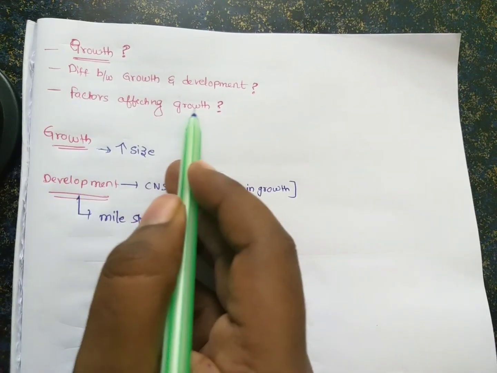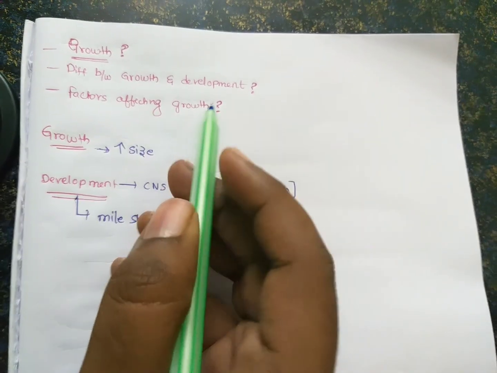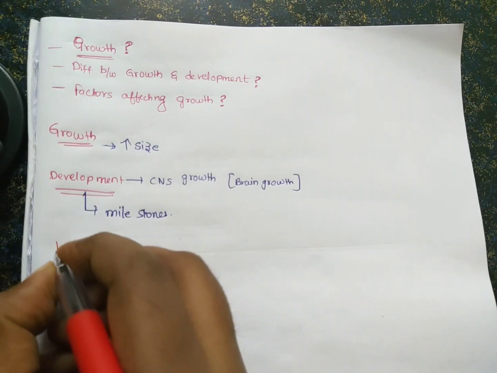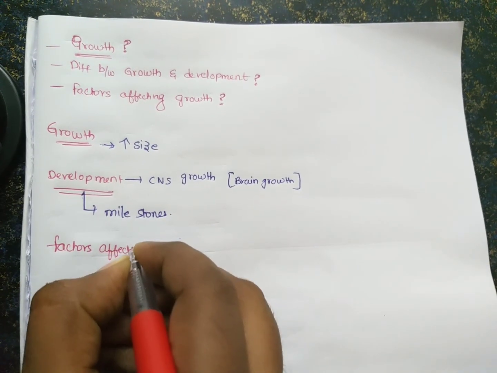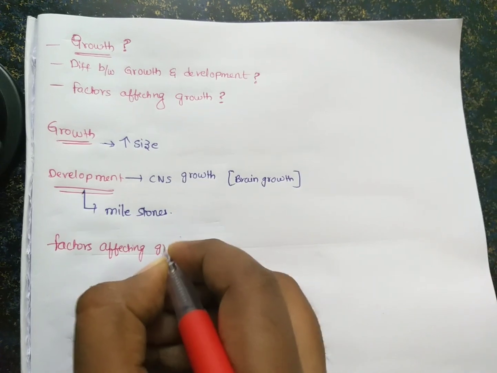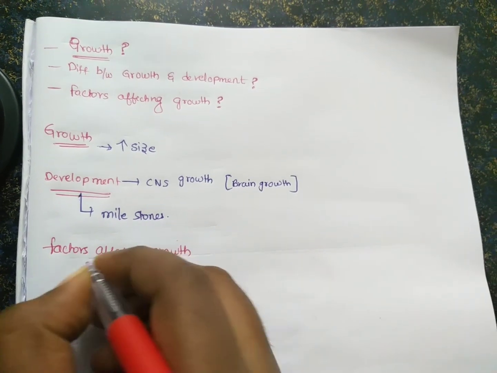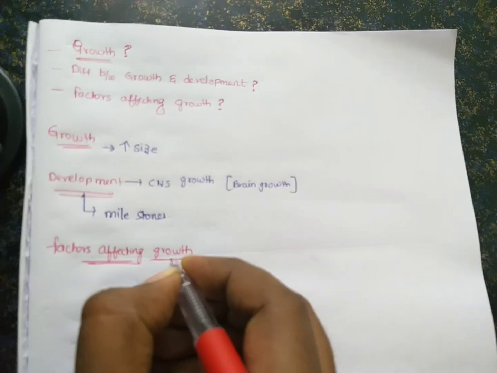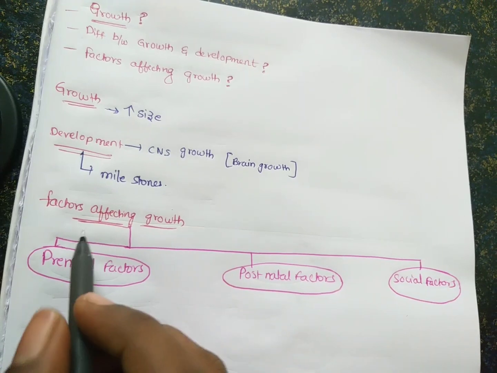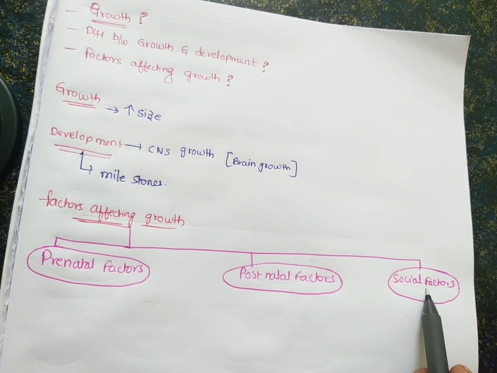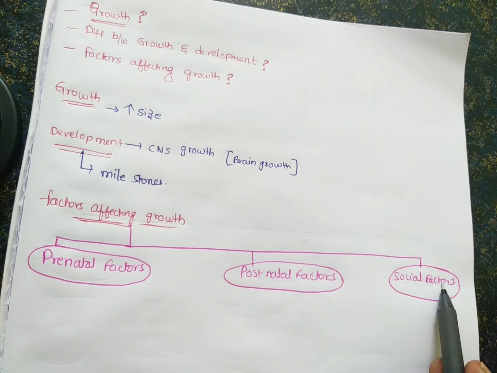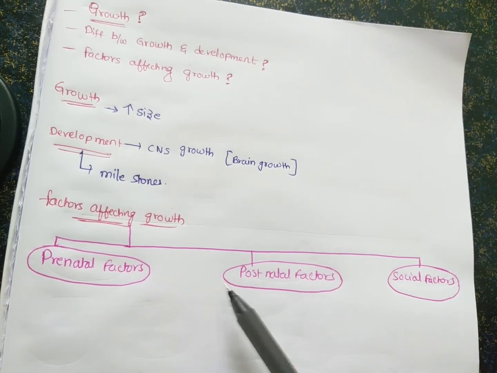What are the factors affecting growth? I would like to classify them under prenatal factors, postnatal factors and social factors. Social factors are considered because they affect both prenatally and postnatally.